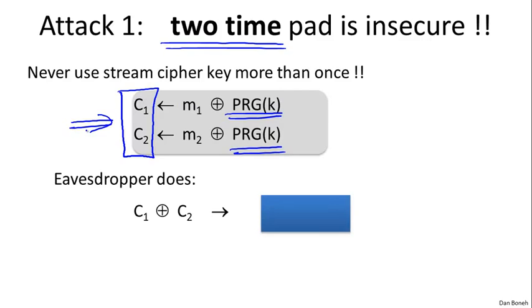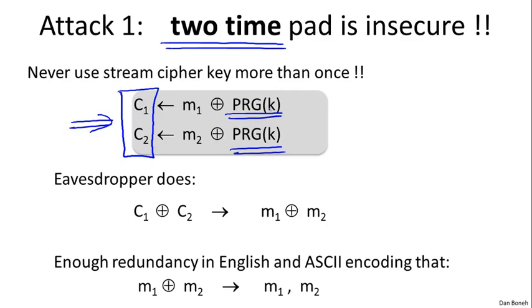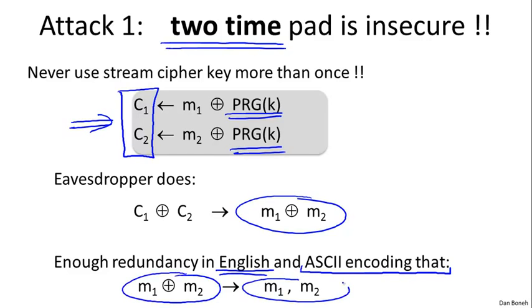I hope everybody sees that once you XOR C1 and C2, the pads cancel out, and what comes out of this is the XOR of the plaintext messages. It turns out that English has enough redundancy such that if I give you the XOR of 2 plaintext messages, you can actually recover those 2 messages completely. More importantly for us, since these messages are encoded using ASCII, ASCII encoding has enough redundancy such that given the XOR of 2 ASCII encoded messages, you can recover the original messages back. So essentially, given these XORs, you can recover both messages.